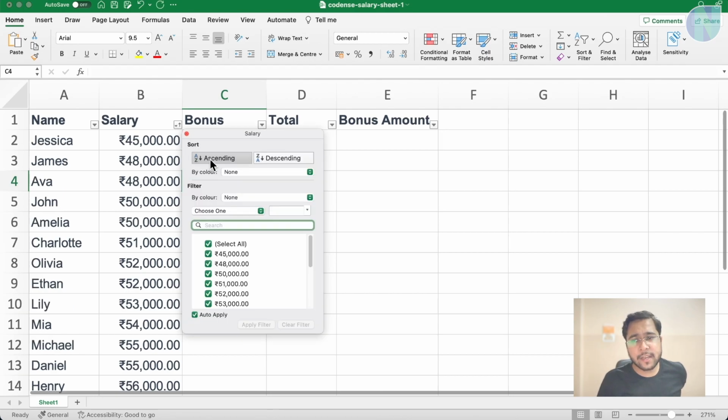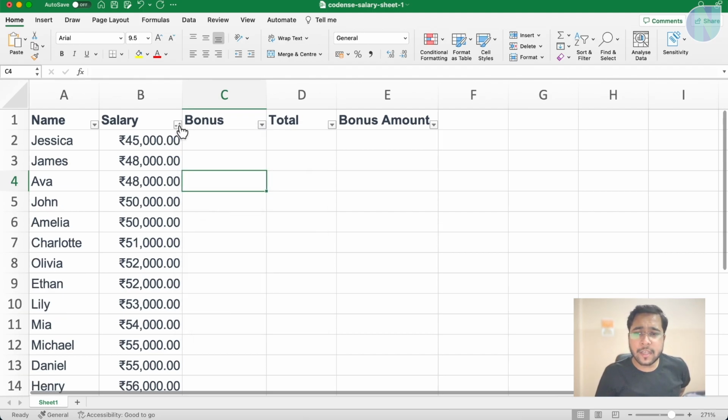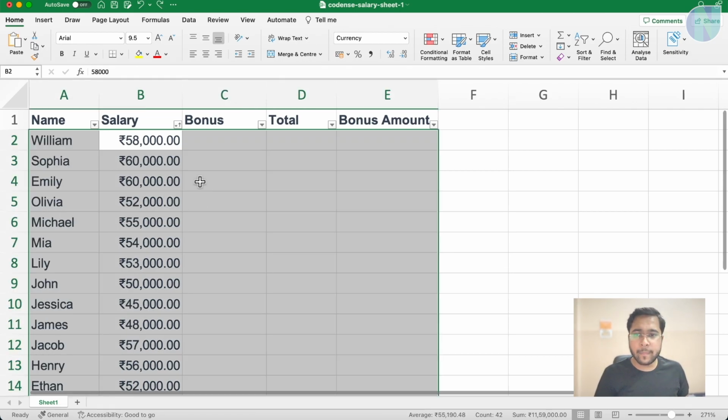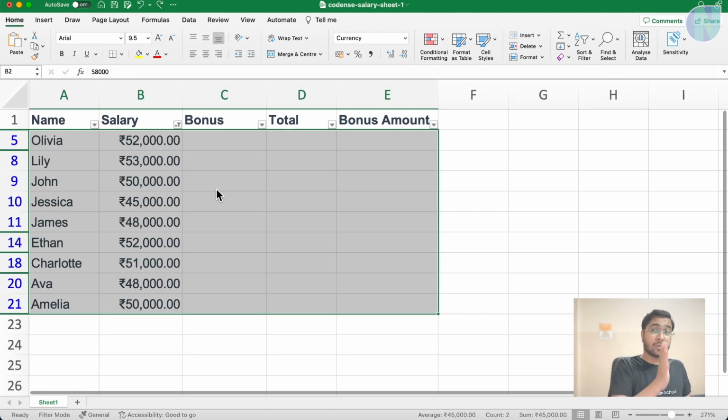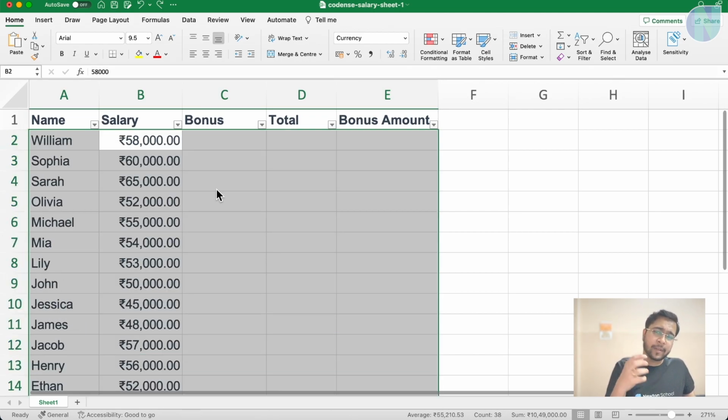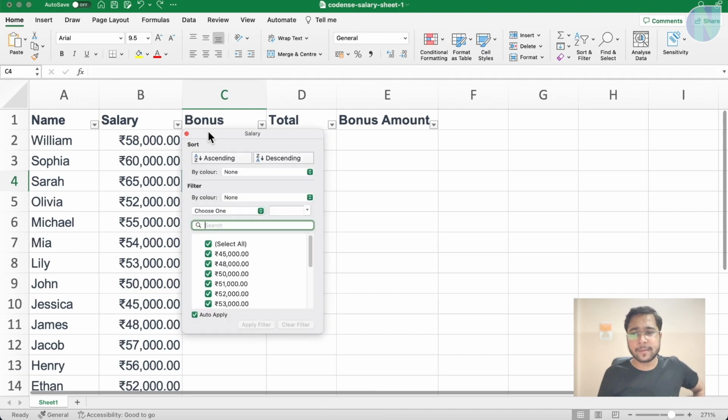Still it is like in ascending order. I will click here, ascending or descending, because it is sorted. So it is giving me this icon as well. So yes, when it is sorted, it is giving me a downward arrow with sorting things because my data is sorted. I can press Ctrl Z to go to the same state. Yes, you can go back to the same state by pressing it multiple times.